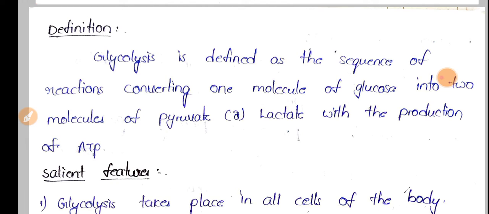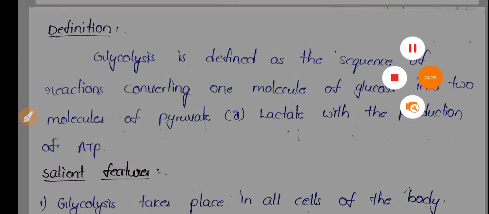In the splitting phase, one reaction will be present, and later we'll see the energy generation phase. So as said, glycolysis is a pathway in which glucose is converted into pyruvate, during which energy is generated and also utilized. So the first stage is the energy investment phase, the second stage is the splitting phase, and the third phase is the energy generation phase. These are the three major steps we see in the glycolysis pathway.